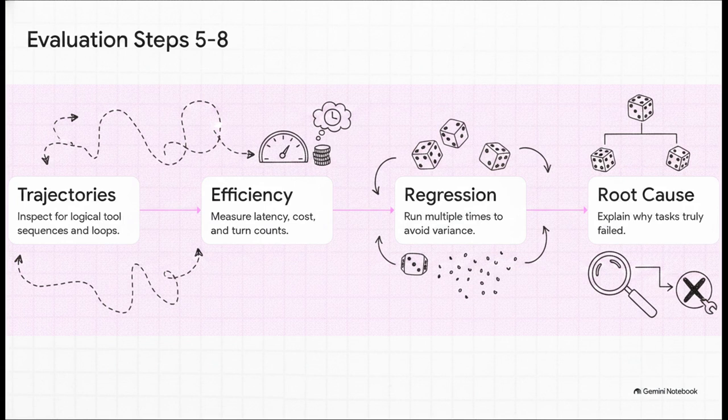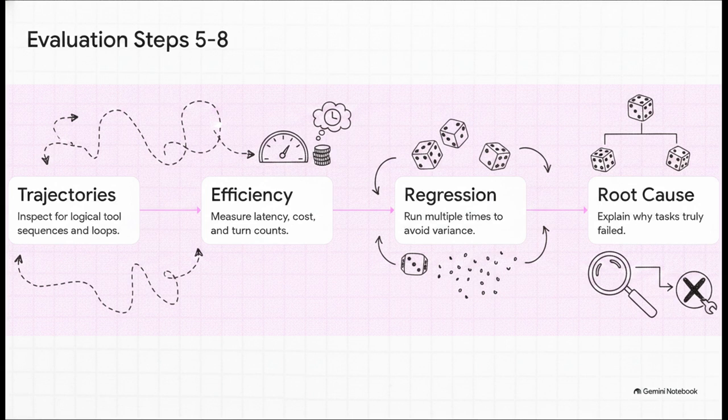Actually, let me frame it this way. Did the agent take 5 weird, redundant actions just to do a one-step task? That sequence flow analysis is key. Step 6 measures efficiency: tokens, cost, turn counts. Step 7 reminds us we absolutely have to run multiple regression tests because LLMs are inherently non-deterministic.